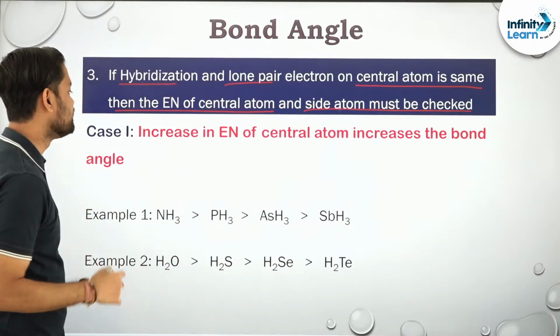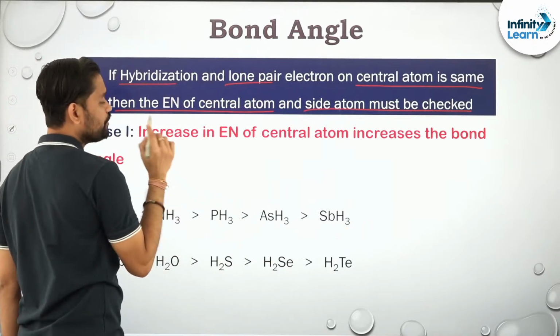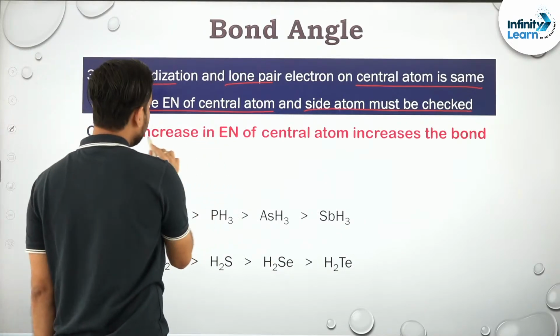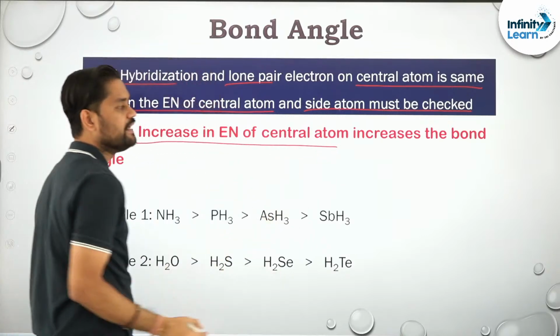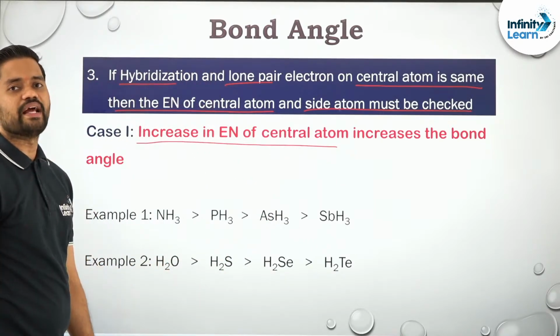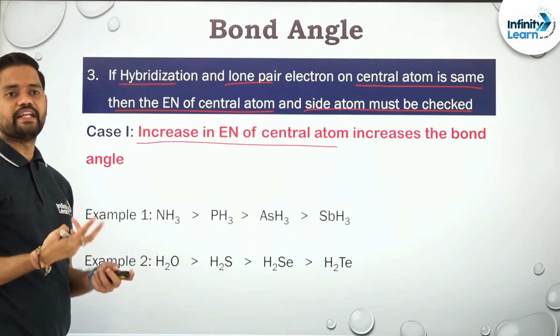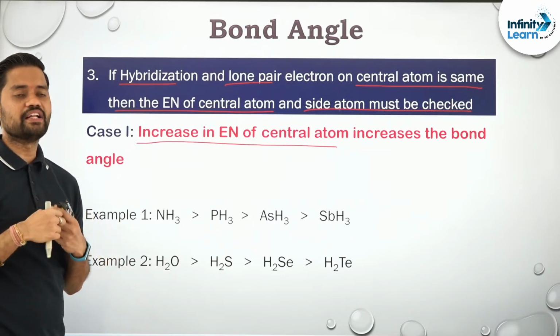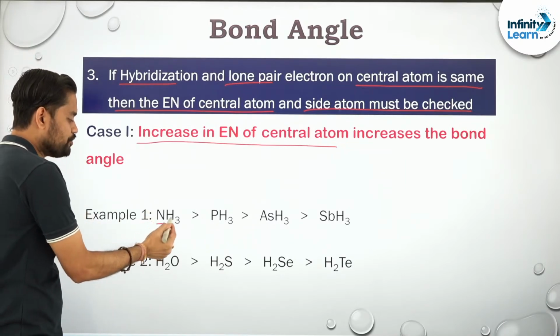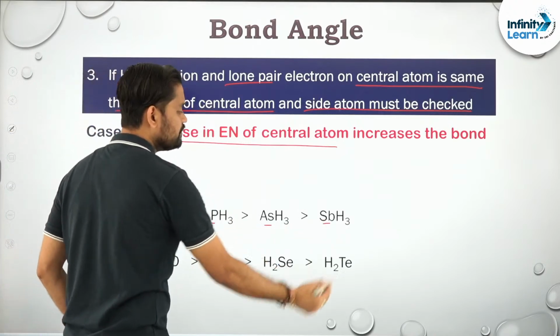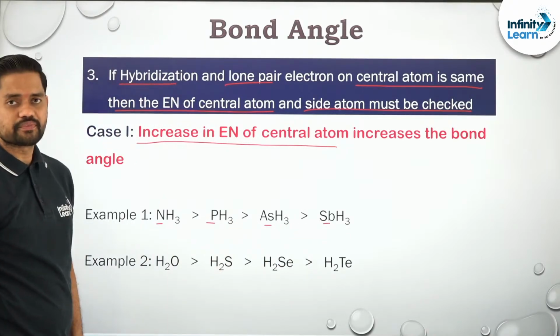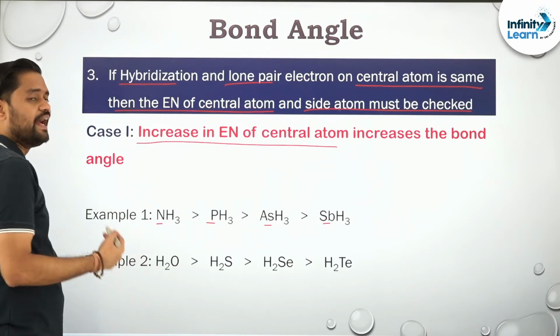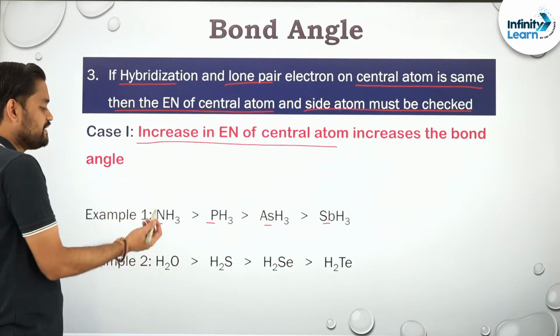In that case, always first check the electronegativity of the central atom. As electronegativity of the central atom increases, the bond angle increases as well. The best example over here, see, nitrogen, phosphorus, arsenic, antimony. Clear?